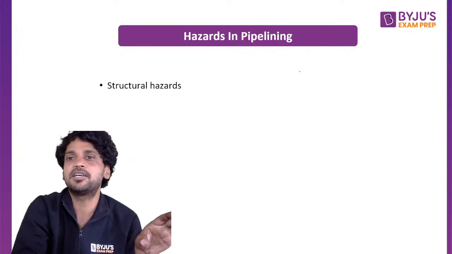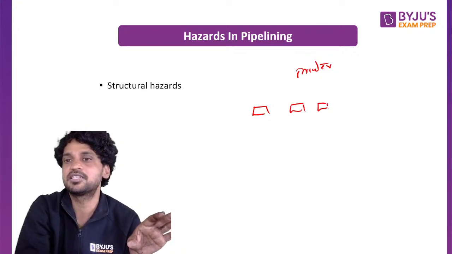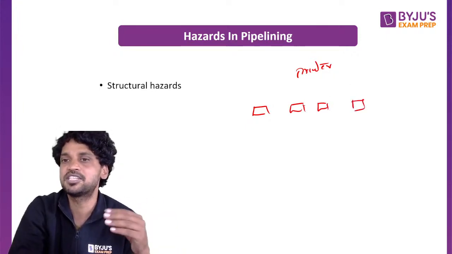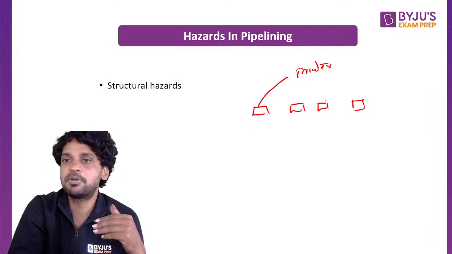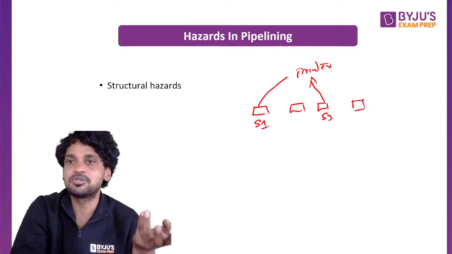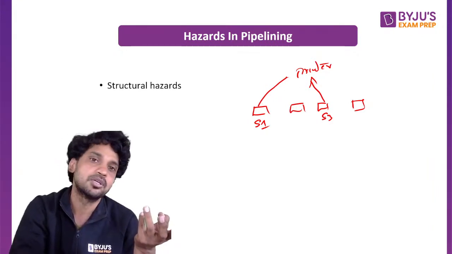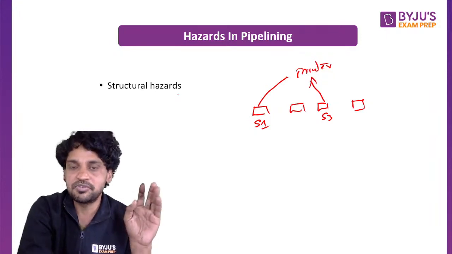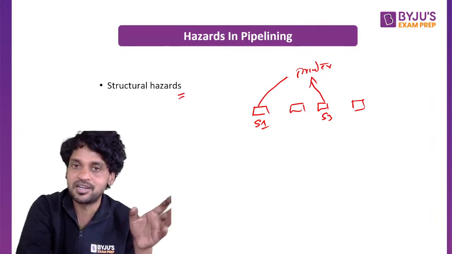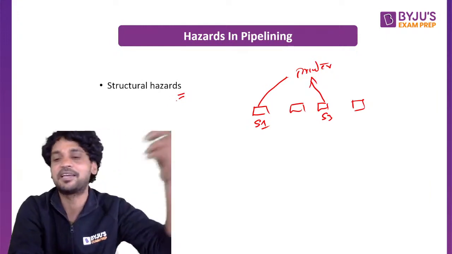Let us say I have a printer and I have 4 segments in the pipeline: first segment, second segment, third segment, and the fourth segment. This is only a simple, superficial example. This printer is being accessed by segment 1 and segment 3. But the printer is only a single resource. It can either serve segment 1 or segment 3, but not both. So we are in a situation called structural hazards. We need to avoid hazards, because hazards lead to stalls, and stalls will affect the pipeline time.